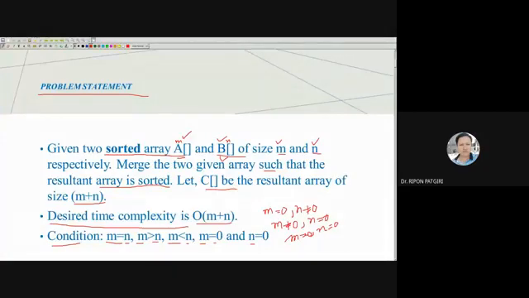You are given two sorted arrays A and B, and you have to perform a merge operation so that the resultant array is merged and sorted. Let C be the resultant array. How will you do it?